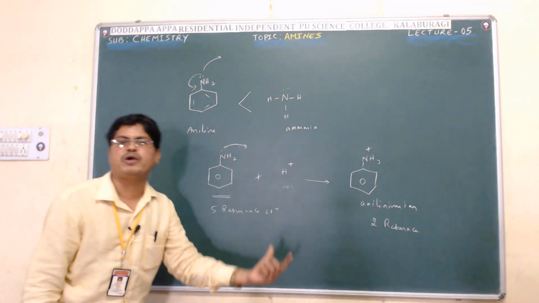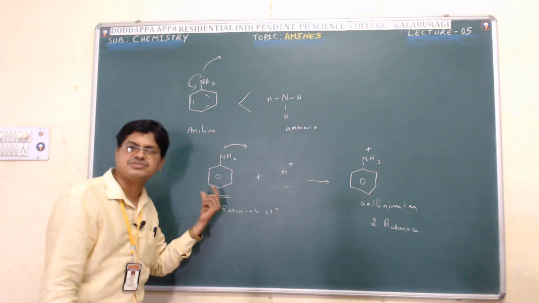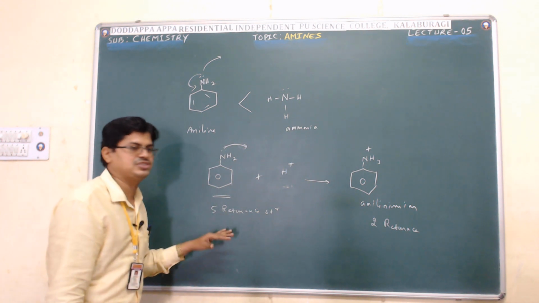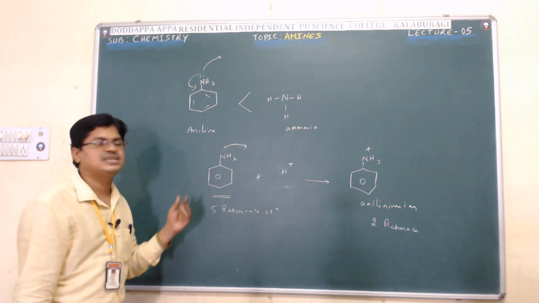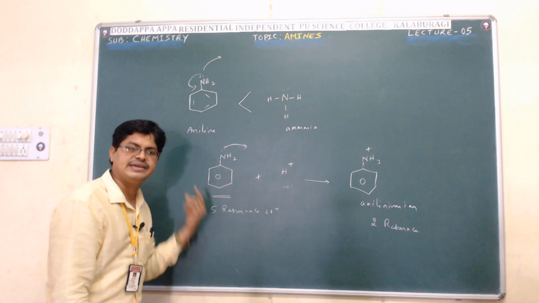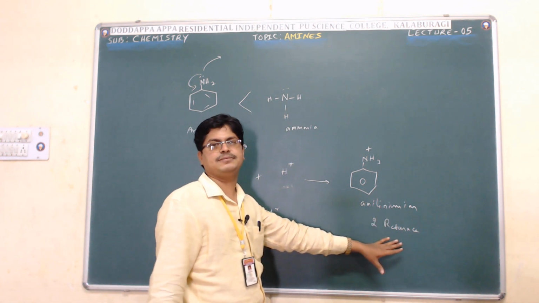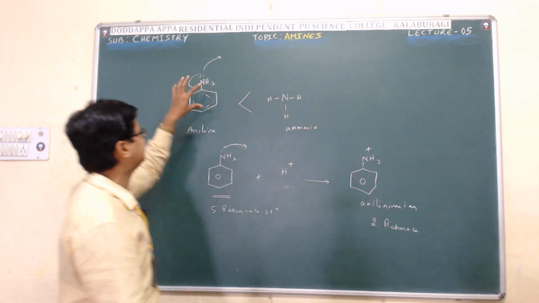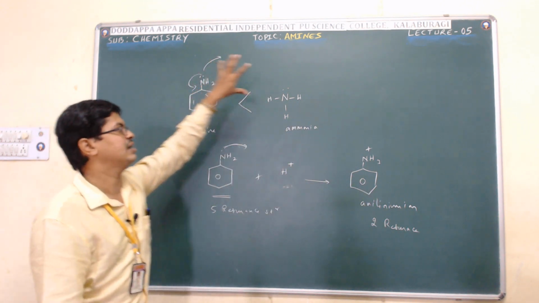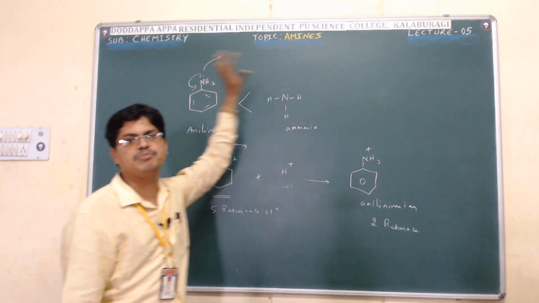Why I am mentioning this point: higher the resonance structures, higher is the stability. Lower the resonance structures, lower is the stability. So that is why aniline is less basic when compared with ammonia.